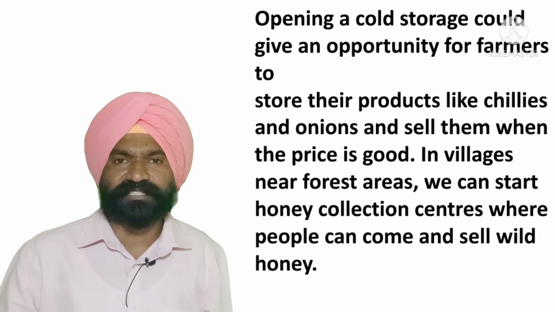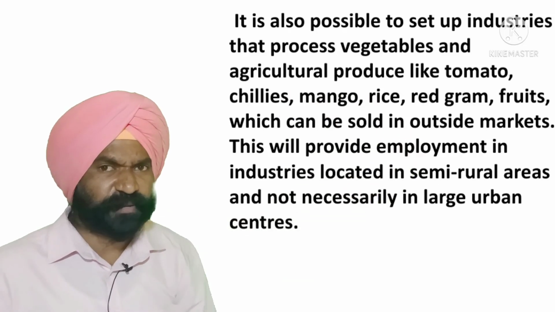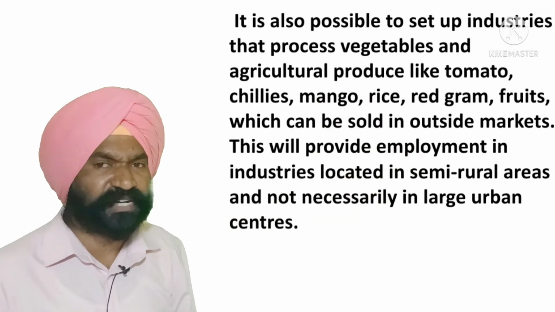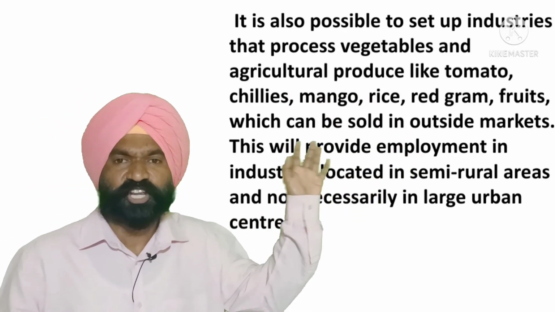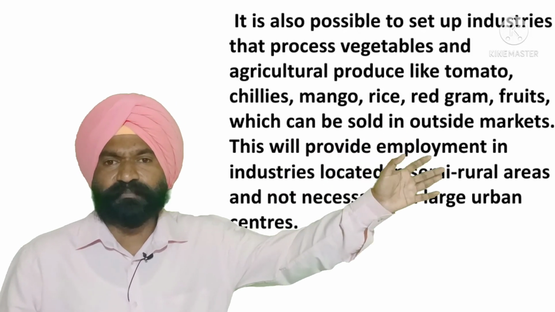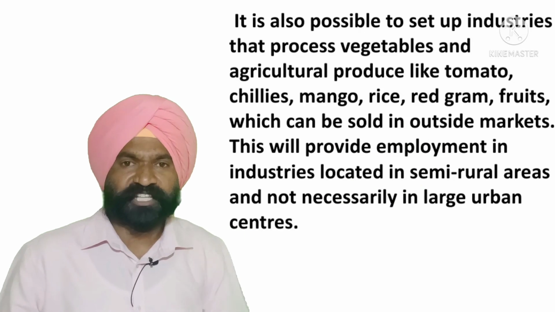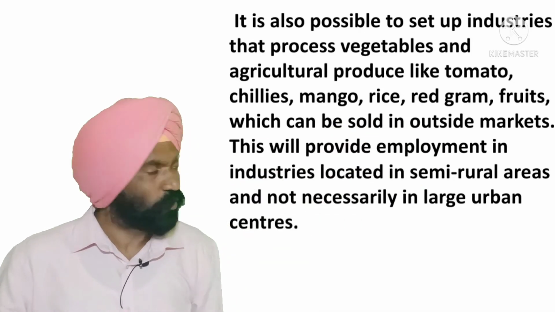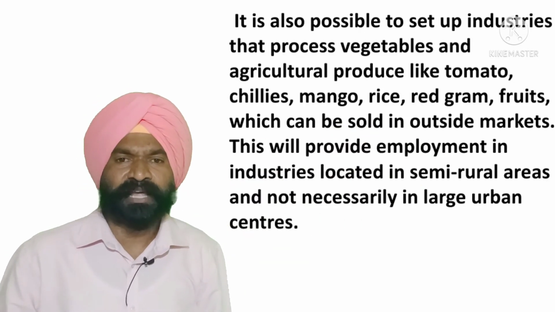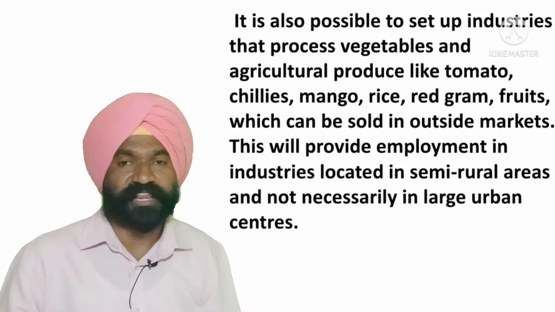It is also possible to set up industries that process vegetables and agricultural products like tomatoes, chilies, mango, rice, red gram and fruits, which can be sold in outside markets. This will provide employment in industries located in semi-rural areas and not necessarily in large urban areas.